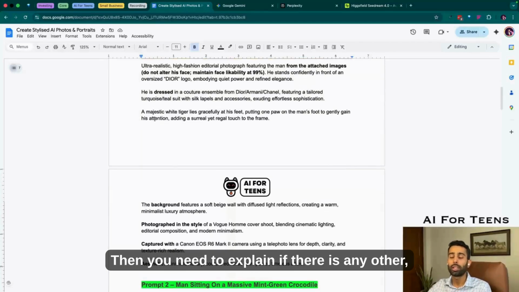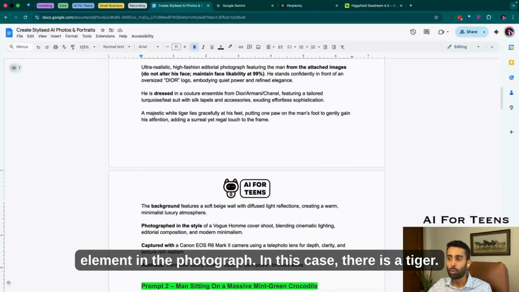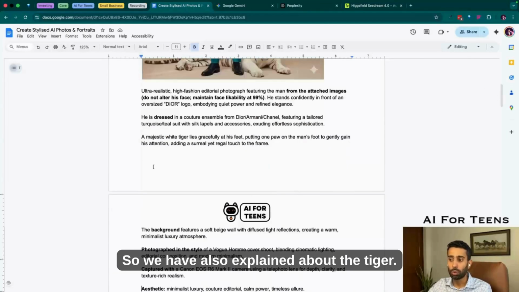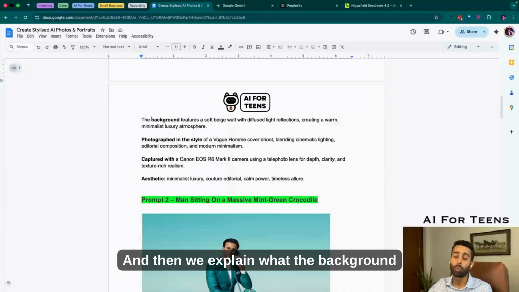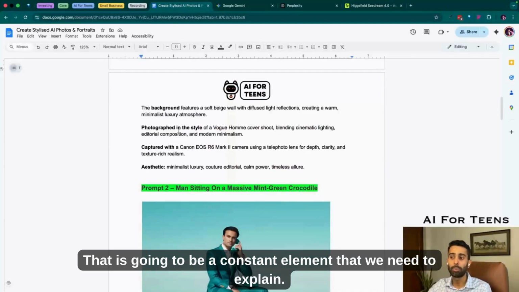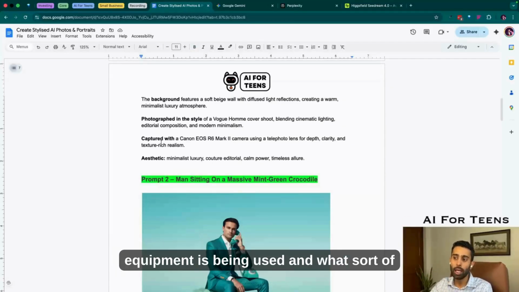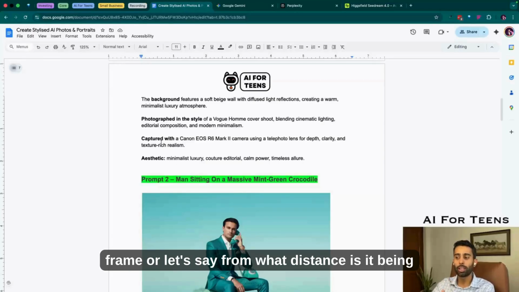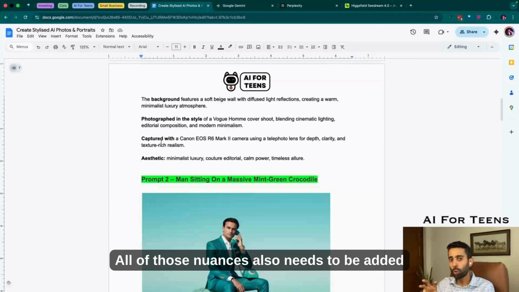Then you need to explain if there is any other element in the photograph. In this case, there's a tiger, so we have also explained about the tiger. And then we explain what the background looks like behind the subject. That is going to be a constant element that we need to explain. And then also, how is it photographed, what camera or equipment is being used, what sort of frame, or from what distance is it being photographed. All of those nuances also need to be added into every prompt.